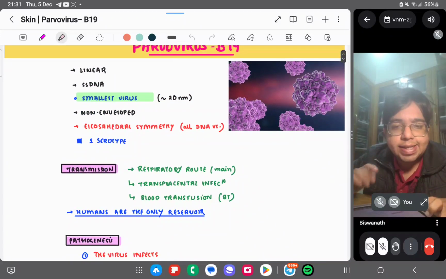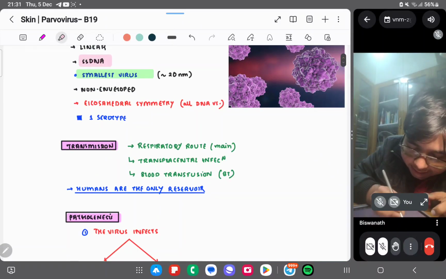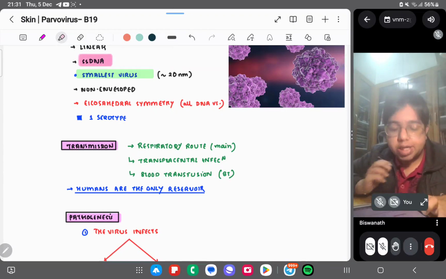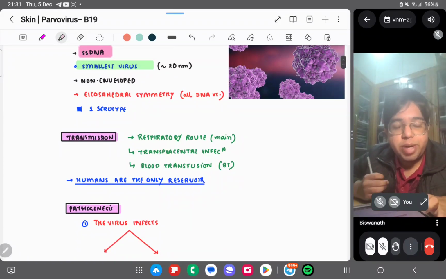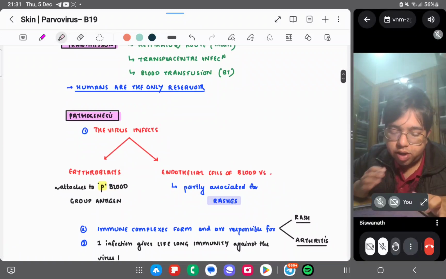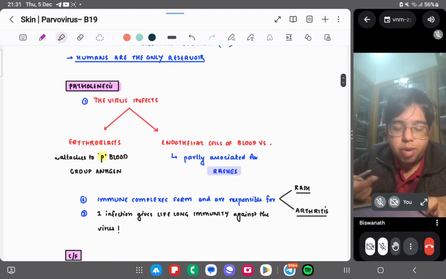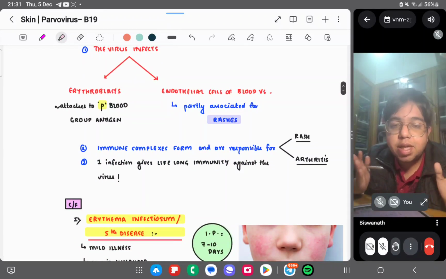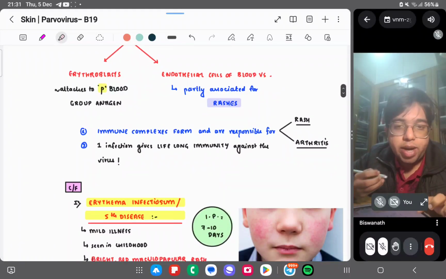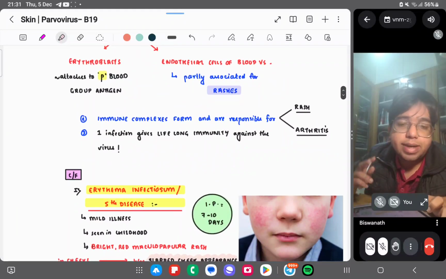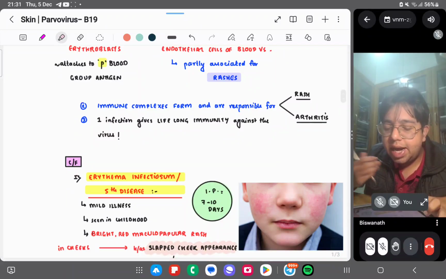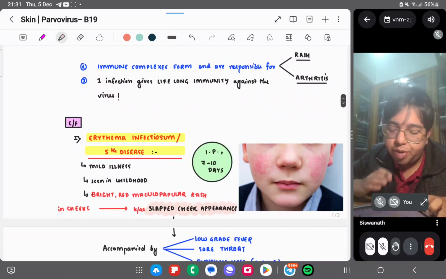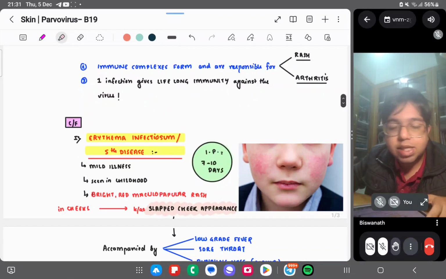It is a linear ssDNA virus, important one. ssDNA, just this is important. Smallest virus, about 20 nanometers, right? Non-enveloped, icosahedral. Okay, transmission is by respiratory route, transplacental and blood route may be there. Pathogenesis: infects the endothelial cells and the erythroblasts, right? Tetrasto P blood group antigen, and endothelial cells are responsible for rashes. Immune complexes are formed which cause rash and arthritis.